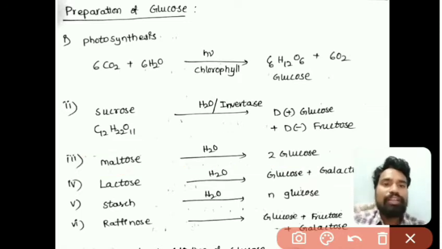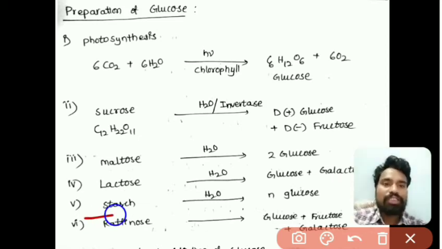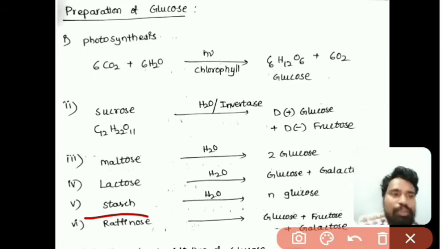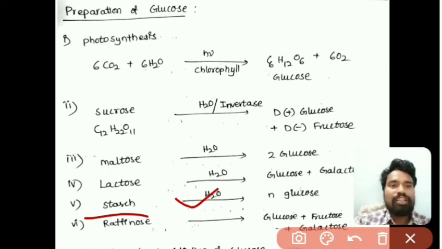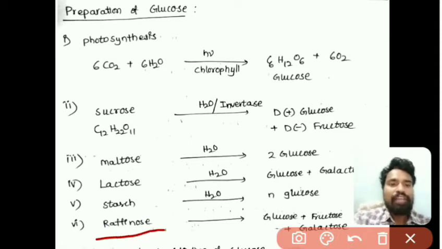The next one is lactose. When lactose is hydrolyzed, we get two molecules: glucose and galactose. The next one is starch. Starch is a polysaccharide of glucose, so when starch is hydrolyzed, we get a large number of glucose molecules. The next one is raffinose.